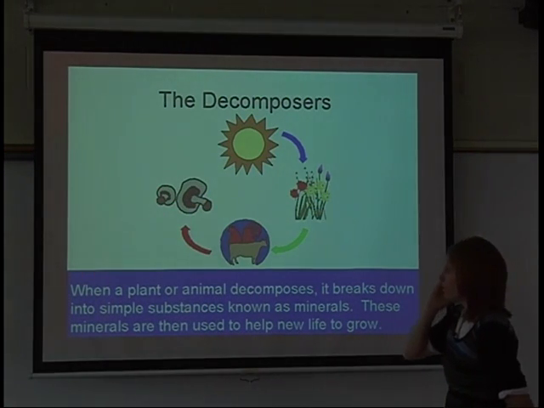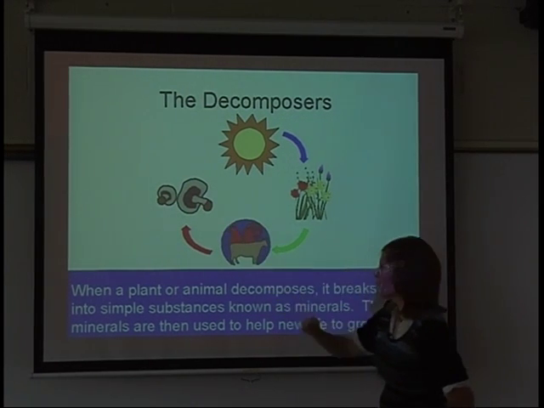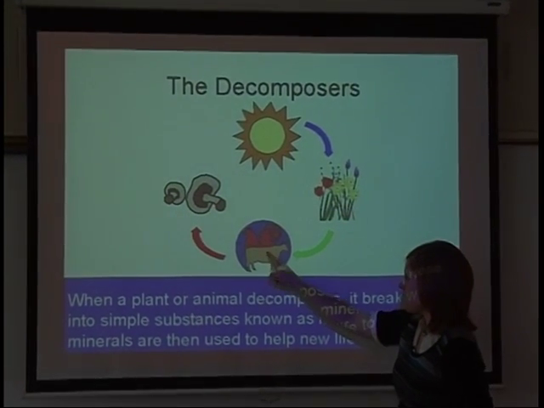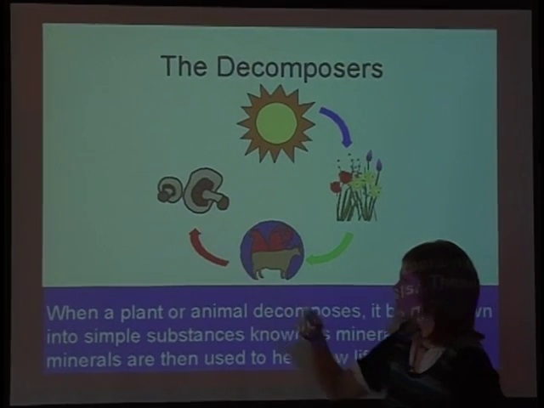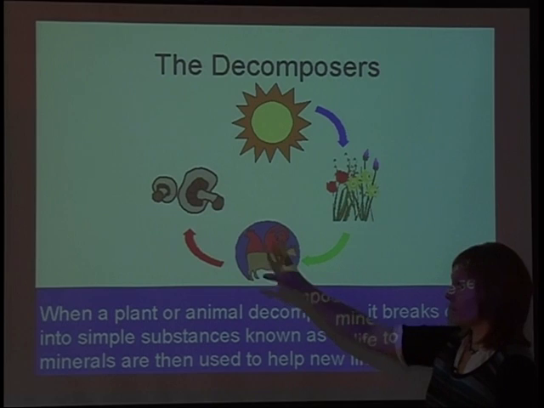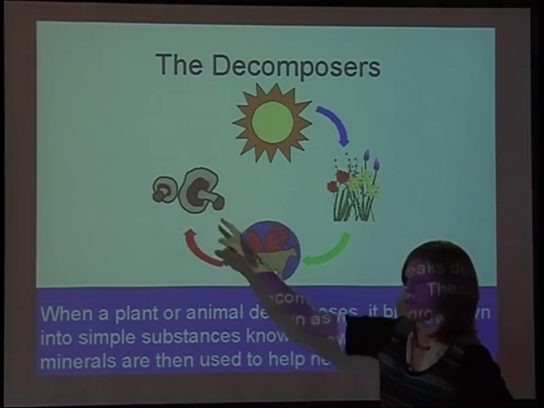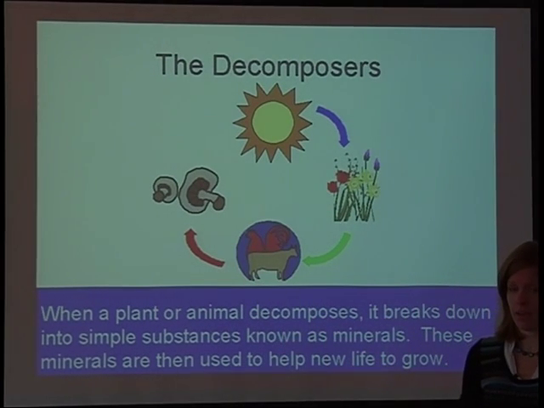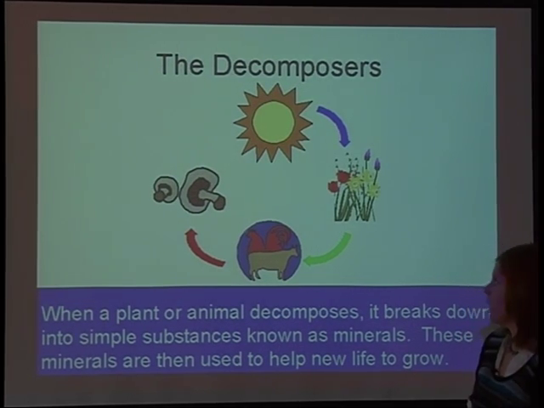So here are our decomposers. They're represented here by a mushroom, and they're showing the cow and the chicken going to the decomposer. That doesn't mean the decomposer is eating them. It means the mushroom, or this could be bacteria, is breaking them down after they die. And they're going to break them down into the nutrients and atoms that they're made out of and put it back into the soil.